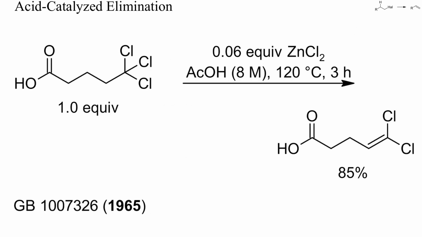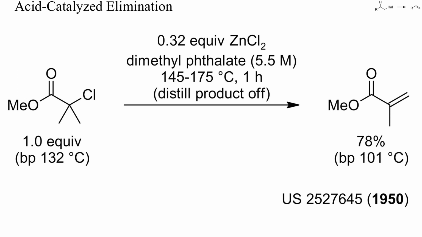For tertiary alkyl halides or trihalomethyl groups, elimination under acidic conditions can be a more convenient strategy than base-induced elimination. Here, a trichloromethyl group was converted into a dichloromethylene group by refluxing with zinc chloride in acetic acid. Similarly, in this example, elimination of hydrogen chloride was brought about by strong heating with zinc chloride in dimethyl phthalate while distilling the product off from the reaction mixture.